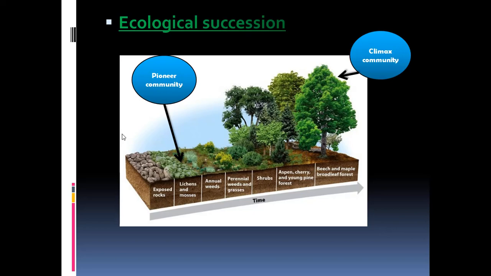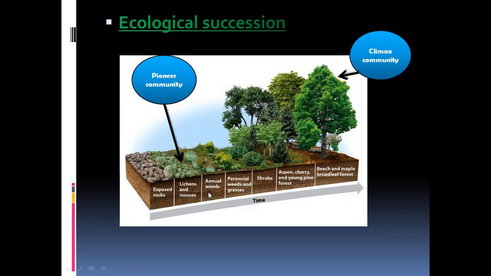So here, to understand the ecological succession, let's make use of this diagram, which is there on the screen now. Suppose this is the exposed rock, barren rock, nothing is there, nothing is going on it. So this exposed barren rock will be first inhabited by the lichens and mosses. Lichens have some kind of acids which they release, and they break down the stones into fine gravel like that. Mosses also grow on these gravels and the rocks, and gradually they convert the rocks into soil.